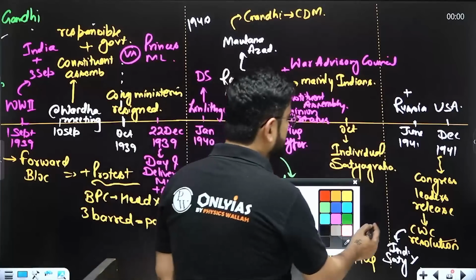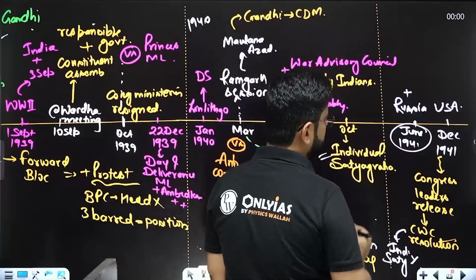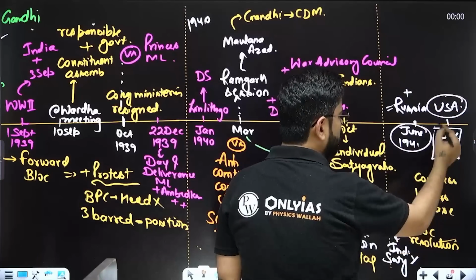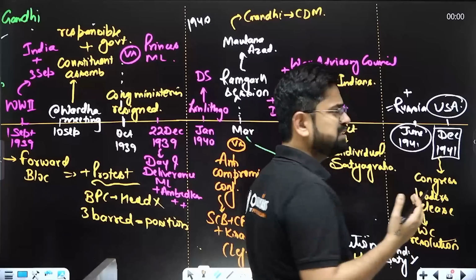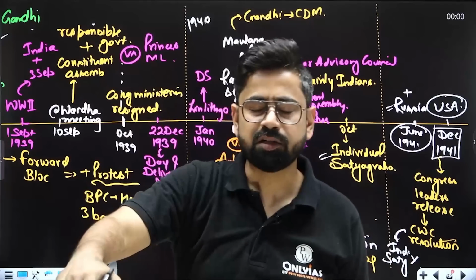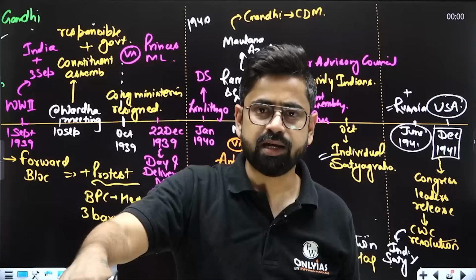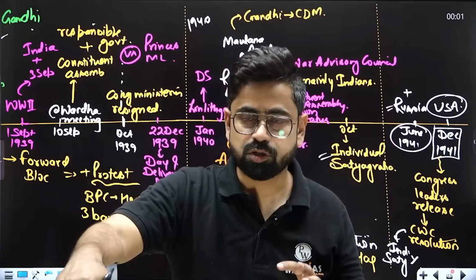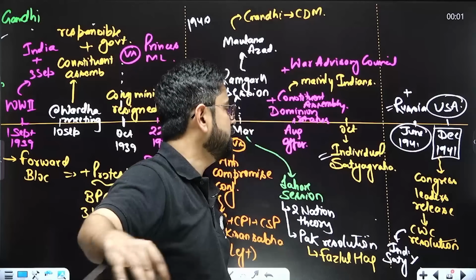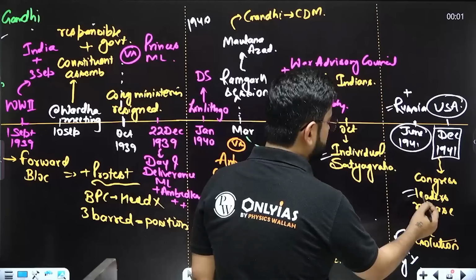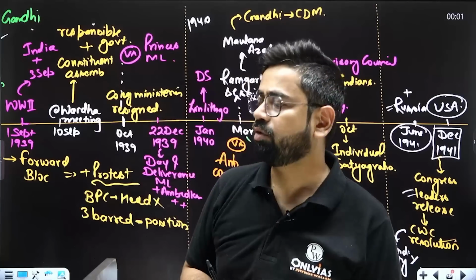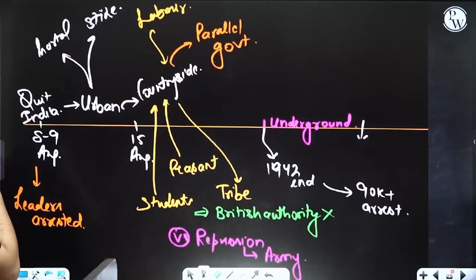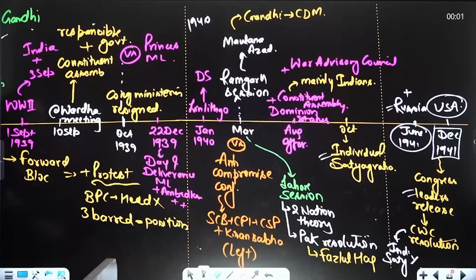Now, meanwhile, by June 1941, this was the individual satyagraha. By June 1941, Russia also joined the war. Then by December 1941, the USA also joined the war. Now, the USA started pushing Winston Churchill, the Prime Minister of Britain, that he should get India onboarded. He should get support from India, and because of that, there was a lot of pressure on Churchill that he should do something. Also a lot of Congress leaders were released. War was getting heated up. It was looking like they would lose the war. So now they wanted our support. So finally the Cripps Mission was sent.